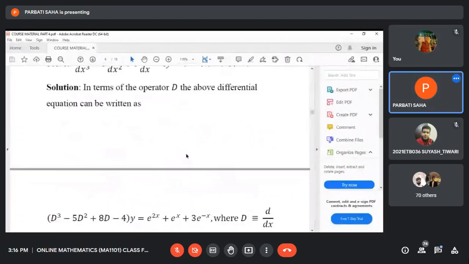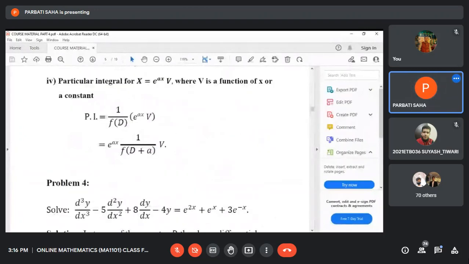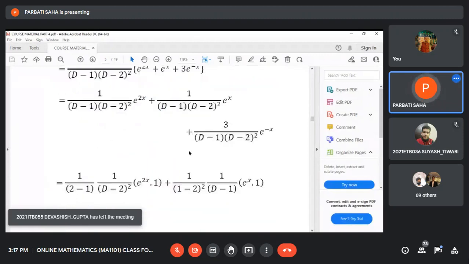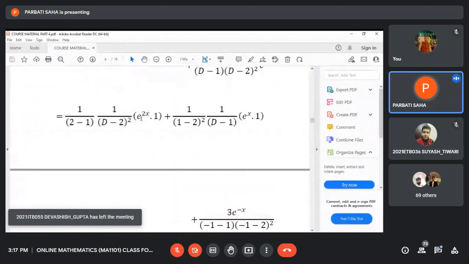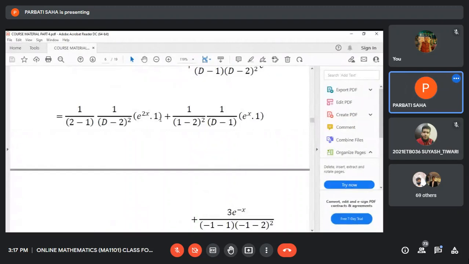In this case, the formula is this: when the function on the right side is e to the power x into v type, first you take this e to the power x function outside the operator, and d is replaced by d plus a, but v remains unchanged. So we have applied this formula here, e to the power 2x into 1, because if you replace this d by 2, then the denominator becomes 0.